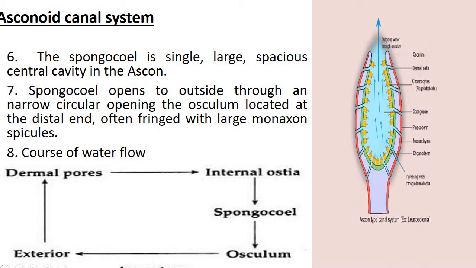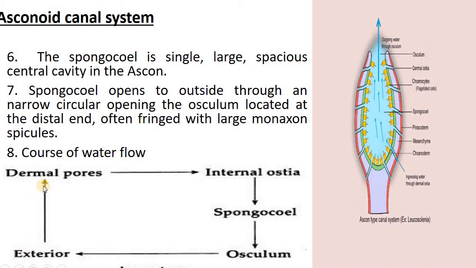The osculum is meant for exit of water. See, monoaxon spicules form the border or the edge of the opening, that is the osculum.